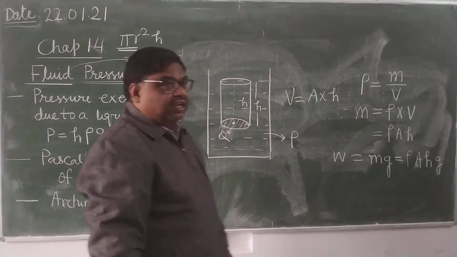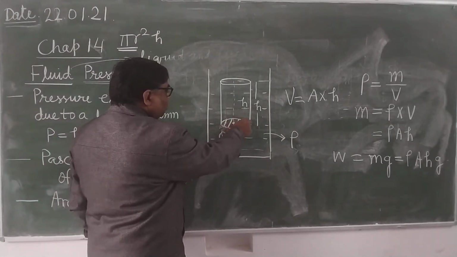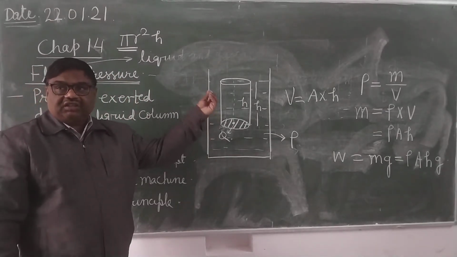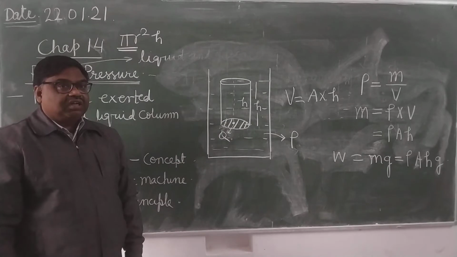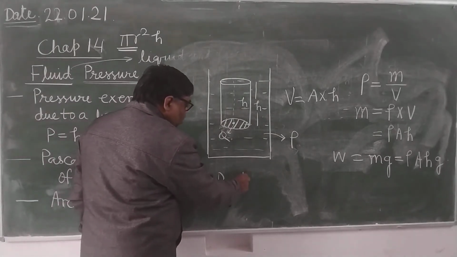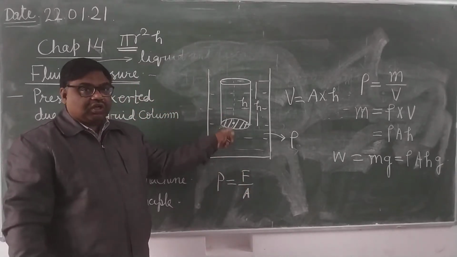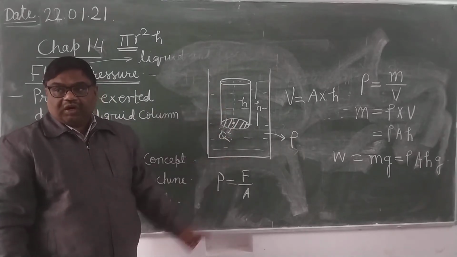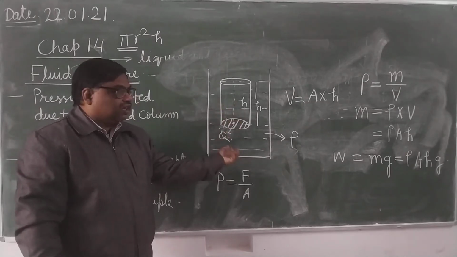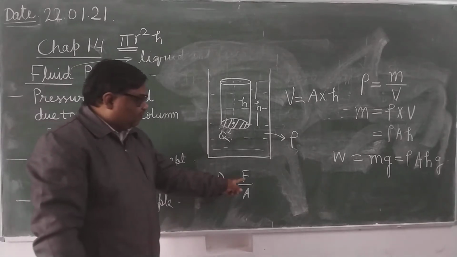This weight is acting over this cross section in the downward direction. So by using this formula, pressure equals thrust upon area. It is acting perpendicular to the cross section because it acts vertically downward. The weight of the liquid contained in this cylinder will act vertically downward, meaning normal to this cross section. So what will be the thrust here?